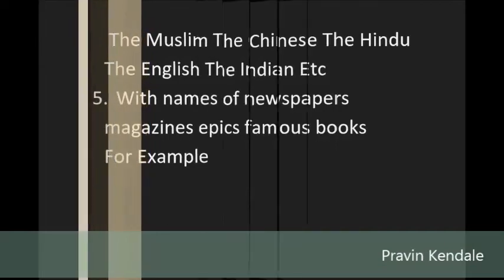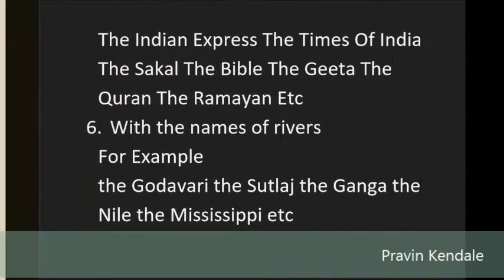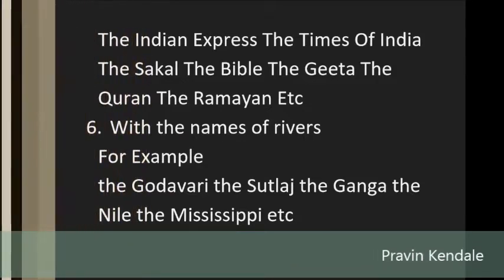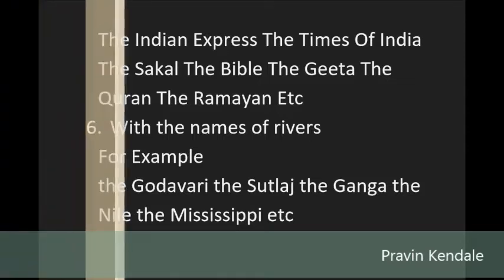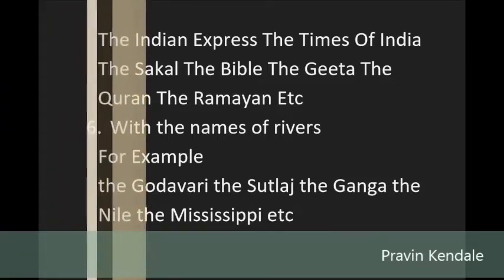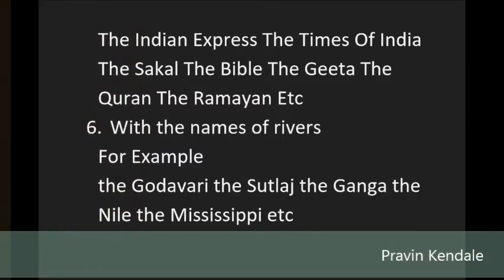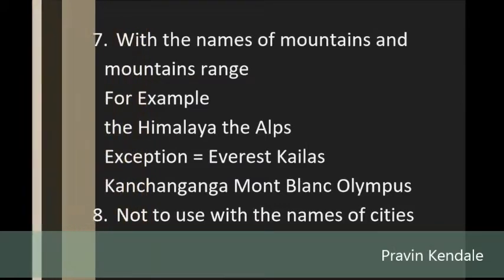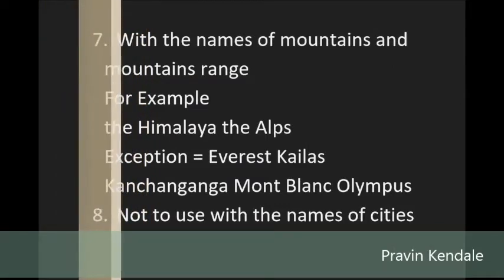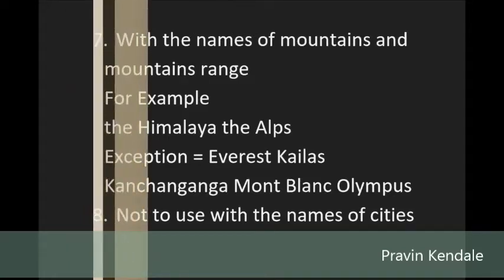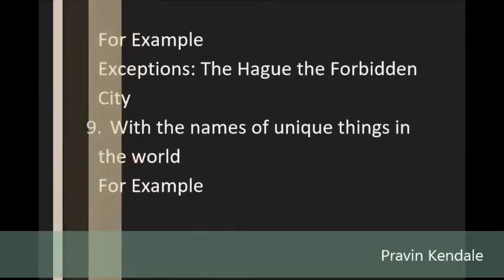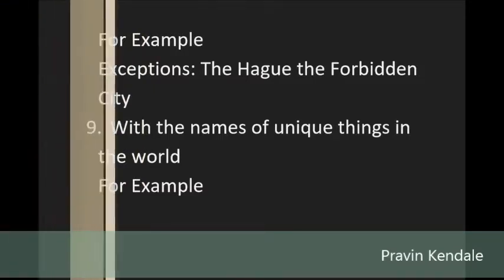6. With the names of rivers. For example, the Godavari, the Sutlej, the Ganga, the Nile, the Mississippi, etc. 7. With the names of mountain ranges. For example, the Himalaya, the Alps. Exception: Everest, Kailas, Kanchenjunga, Mont Blanc, Olympus. 8. Not to be used with the names of cities. Exceptions: The Hague, the Forbidden City. 9. With the names of unique things in the world. For example, the earth, the world, the sky, the equator, the sun, the moon, etc.